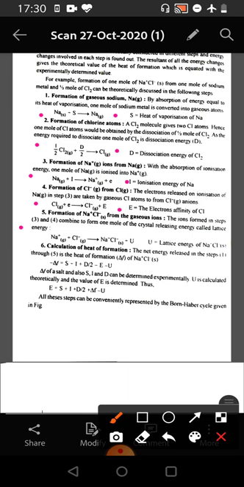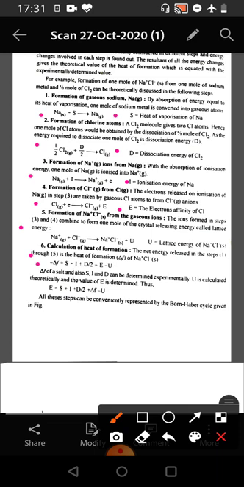Next, we come to the formation of NaCl. When the chloride ion and the sodium cation are formed, they combine with each other to form the crystal, releasing energy called lattice energy. Then we come to the calculation of heat of formation. The net energy released in steps 1, 2 through 5 is the heat of formation, that is delta F of NaCl. So, delta F is equal to S plus I plus D by 2 minus E minus U. Now, the sublimation energy S, ionization energy I and D by 2 are energies to be supplied, whereas E and U are the energies which are evolved.